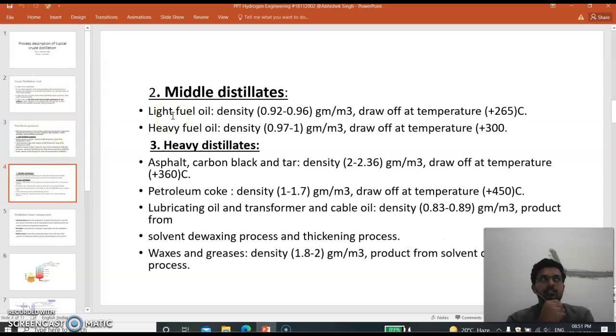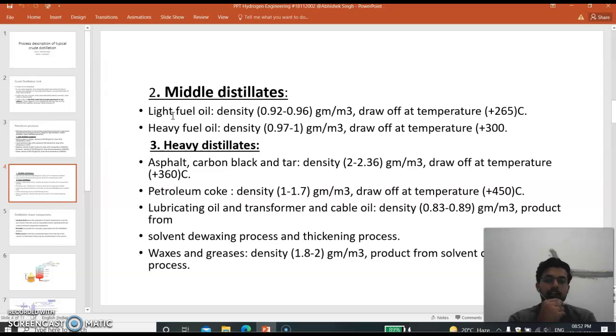Now the second is middle distillate, which is known as light fuel oil and heavy fuel oil. For the light fuel oil the density varies from 0.92 to 0.96 and it draws at a temperature of 265 degrees centigrade. Now the second one is heavy fuel oil. Its density is a little bit higher than light fuel oil and it draws at a temperature of 300 degrees centigrade.